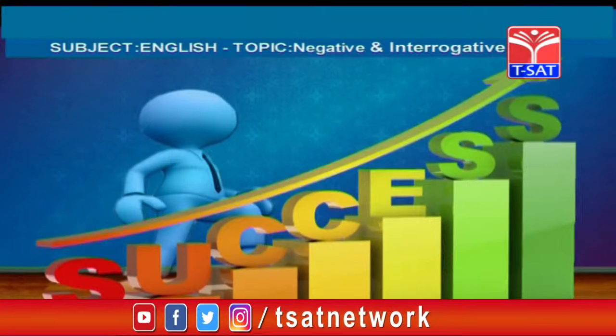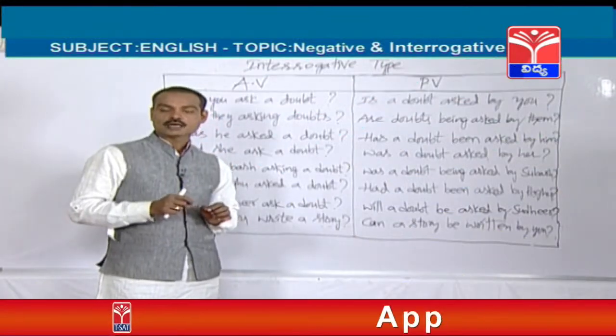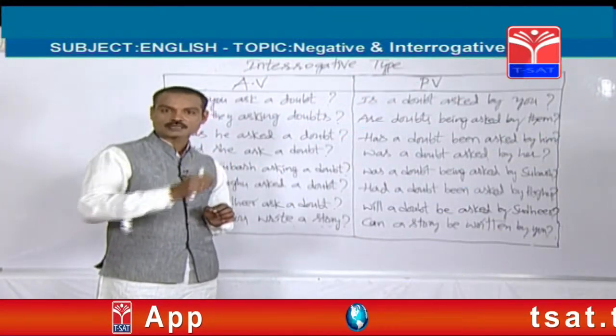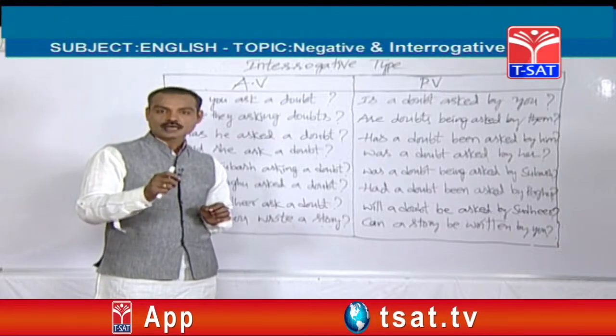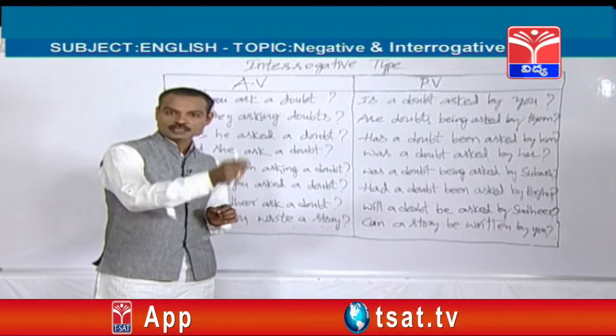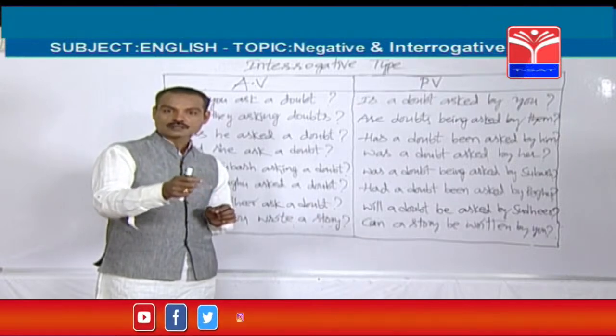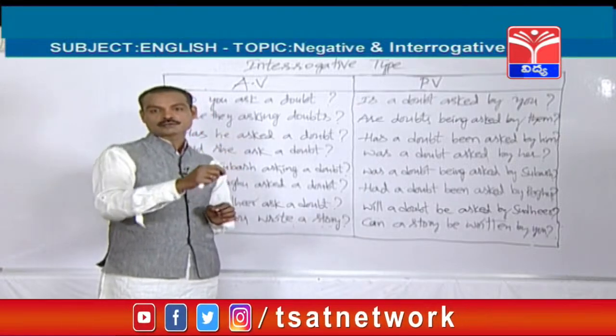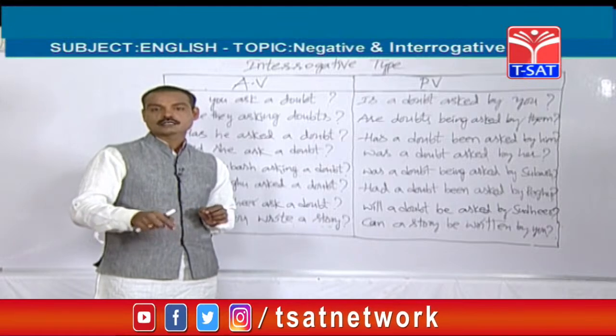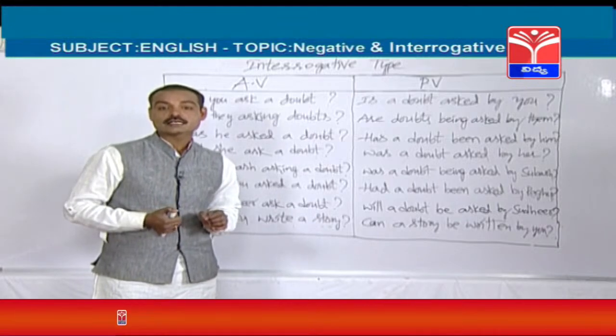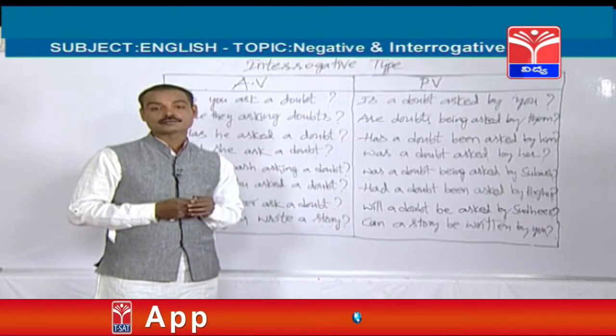Option A, is breakfast being taken by him? Option B, are breakfast being taken by him? Option C, has breakfast been taken by him? Option D, had breakfast been taken by him? So which one? C. Option C, has breakfast been taken by him?